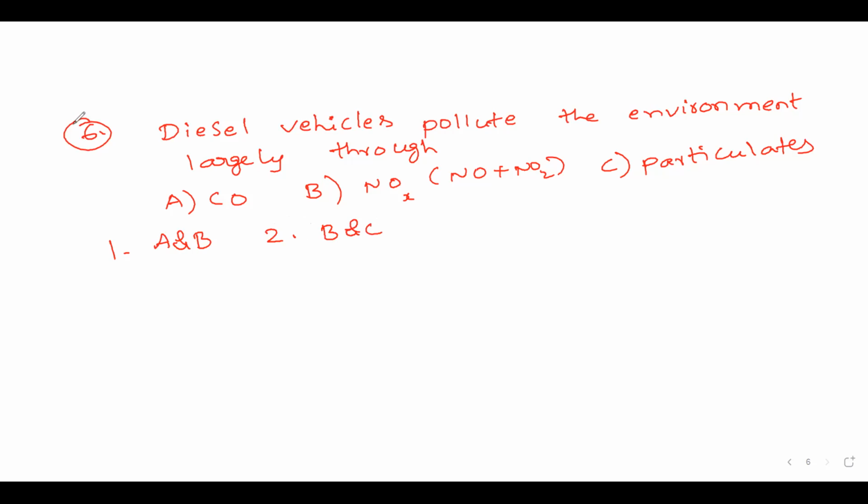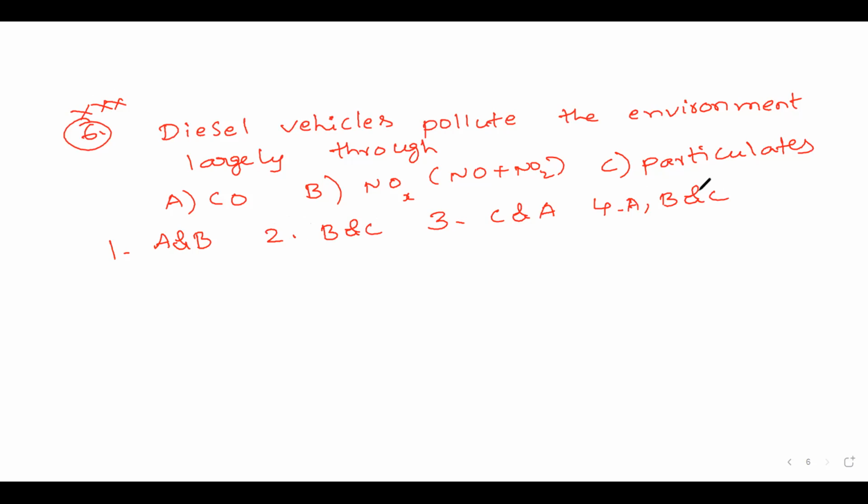Questions like these are very important, which are down-to-earth questions which are not known by children. Option C is C and A. And option 4 is A, B and C. So what are the pollutants given by the diesel vehicles?